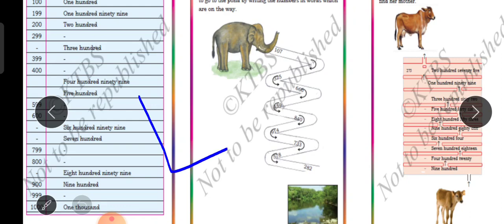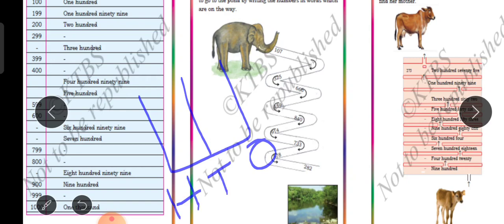See here, for example I tell you. Okay, see, ones, tens, 100. Say for example 199. Okay, 9, where is 9? How to write this 199? 9 is ones, another 9 is tens and another 1 is 100.